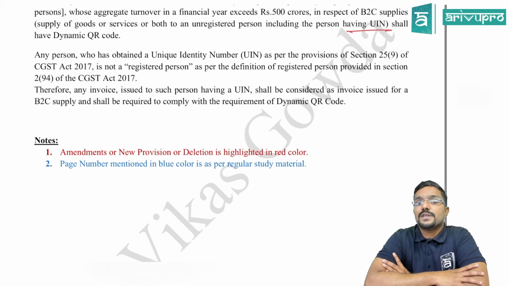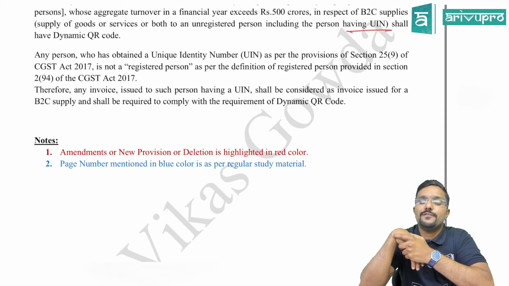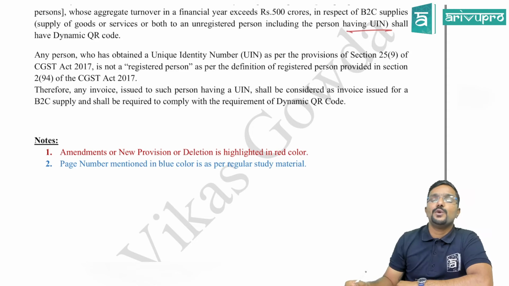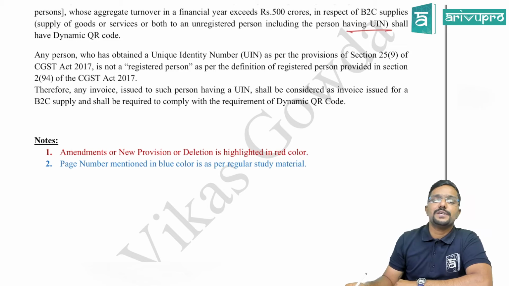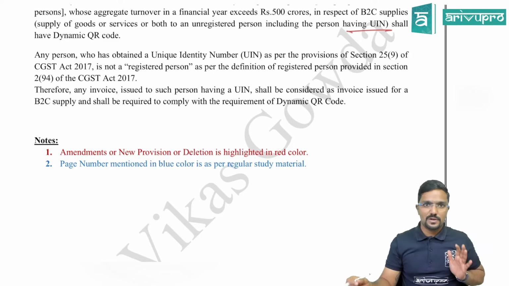As per the provision of section 25 subsection 9 of CGST Act, such a person is not a registered person as per the definition of registered person provided in section 2(94) of the CGST Act 2017. Therefore, any invoice issued to such person having a UIN, that is unique identity number, shall be considered as invoice issued for B2C supply and shall be required to comply with the requirement of dynamic QR code. Dynamic QR code. Hope it is clear for you.